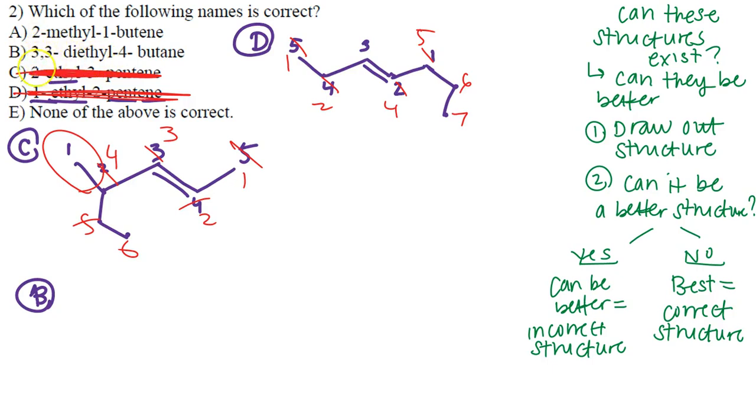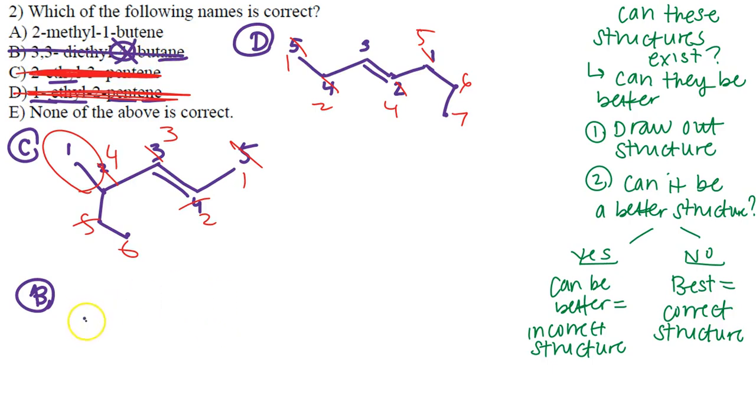3,3-diethyl. That means on carbon number 3, we have 2 ethyl groups. 4-butane. Before I even have to draw this, I already see one of the biggest mistakes. We have a butane, which is a hydrocarbon, and we know it's all single bond. Do we need locations of single bond? No, we do not. So the fact that there's a 4-butane automatically tells me that this entire structure is incorrect. There's no location for single bond.